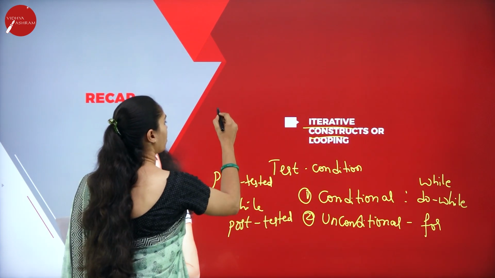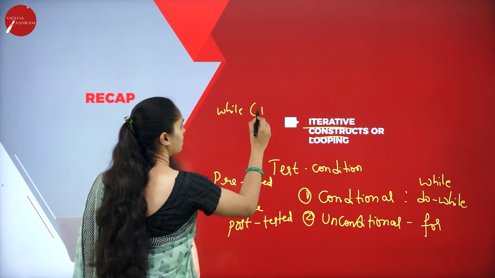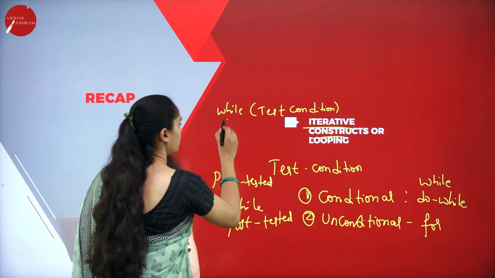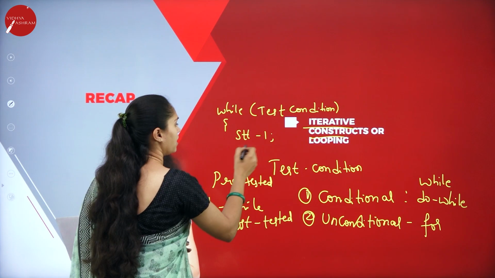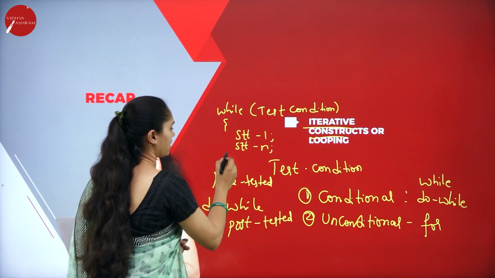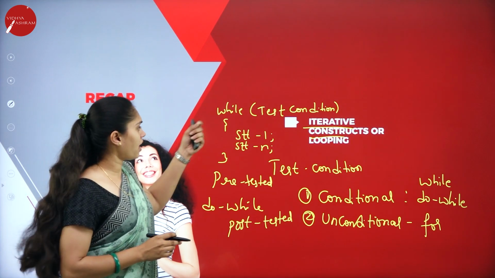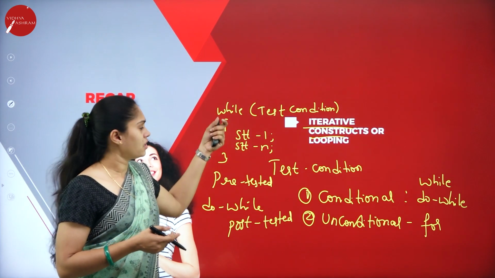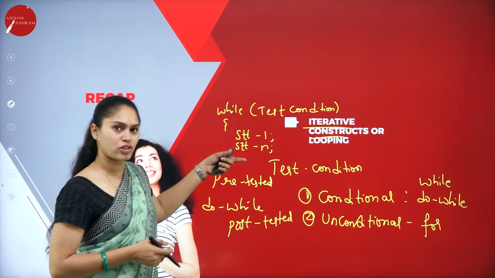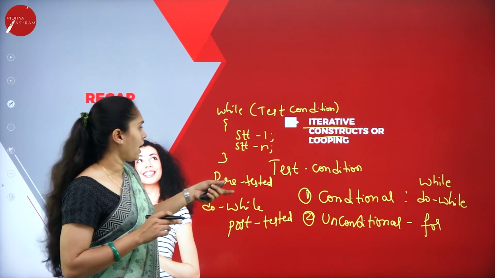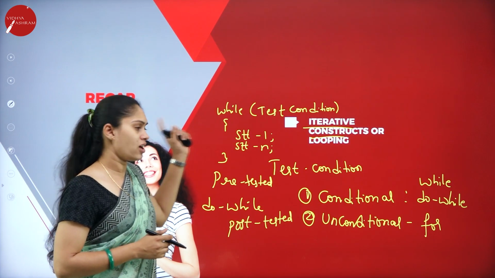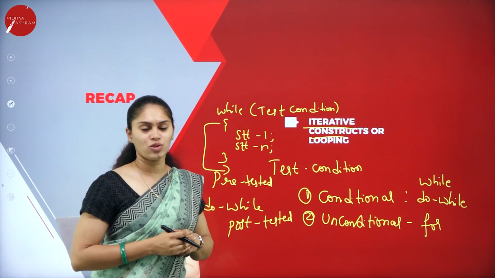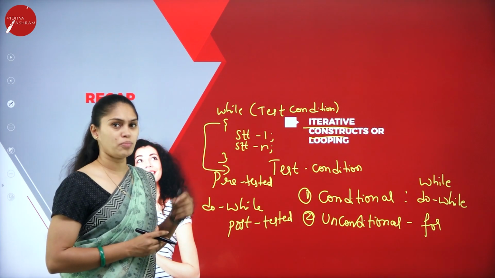If you look into the syntax: while, test condition, then there is a set of statements, statement 1 to statement n, and we close. Here I check the condition. If it is true, it enters the loop, repeats several times, and the control comes out of the loop. Again, it checks the condition. When it becomes false, it comes out of this structure, and whatever the next statement is will execute. So that is regarding the while loop or while construct.